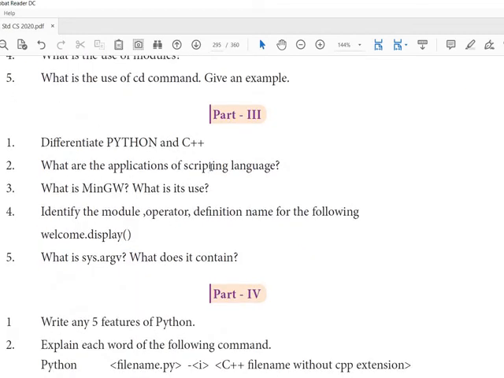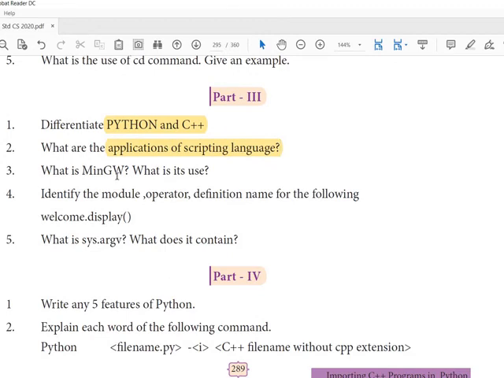Then differentiate Python and C++. It's also a direct tabular column question. Applications of scripting language, very easy question. Then what is MinGW? And identify the module, operator and function name. So this is the module name and this is the function name, and dot is the operator.